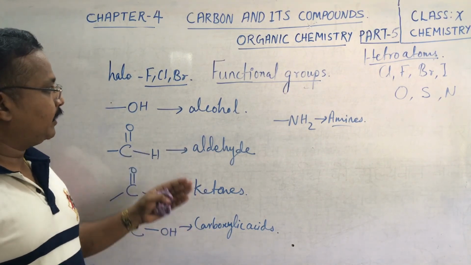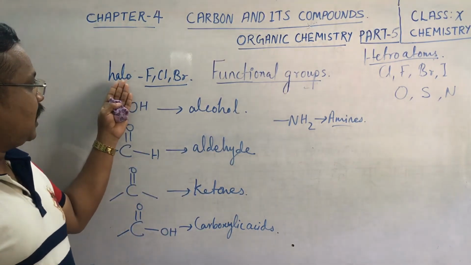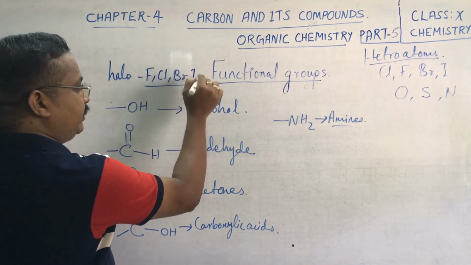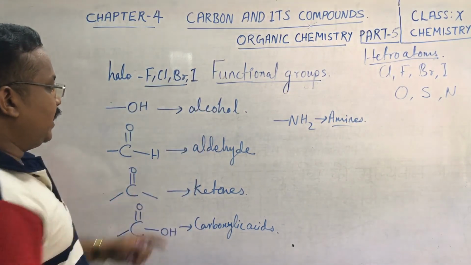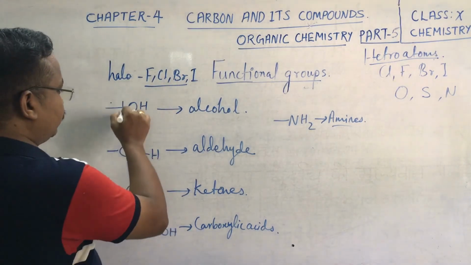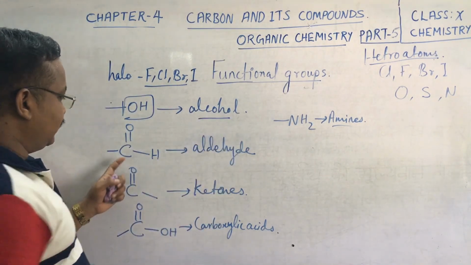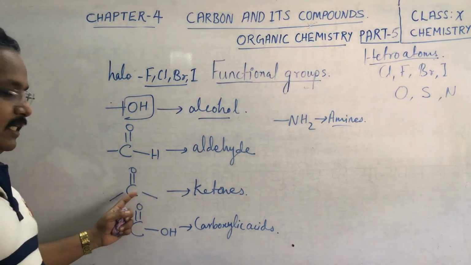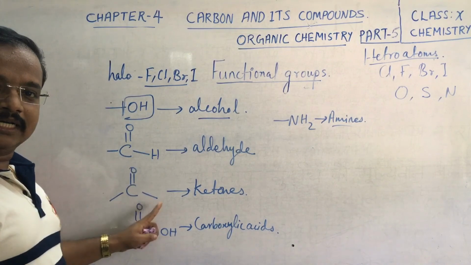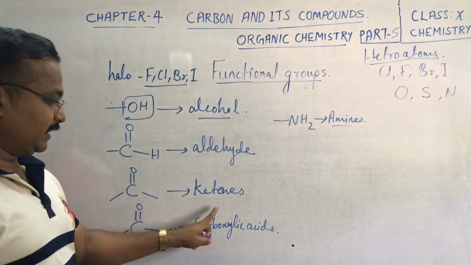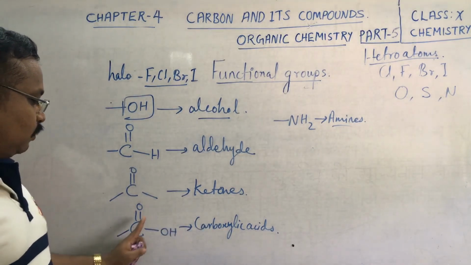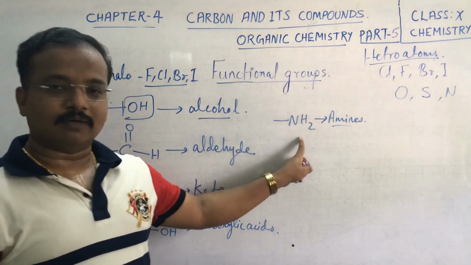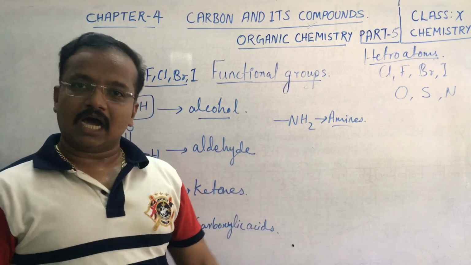Now, for the summary: halogens, that is halo derivatives, are fluorine, chlorine, bromine as well as iodine. I is iodine. When the OH functional group comes, this is alcohol. Then C double bond O, single bond H is our aldehyde, and only C double bond O coming in between the carbon atoms is ketone. If it is C double bond O, single bond OH, it is our carboxylic acid. And if NH2 comes, we can say it is amines.